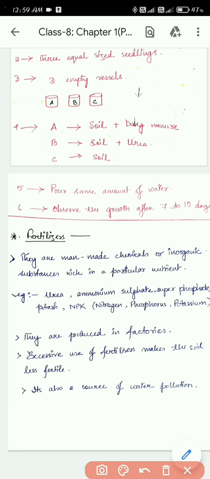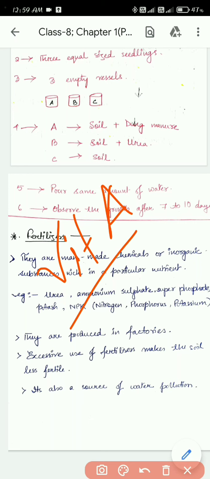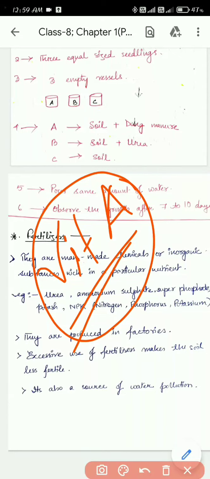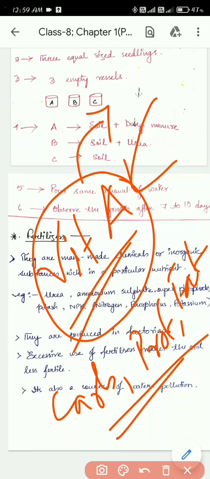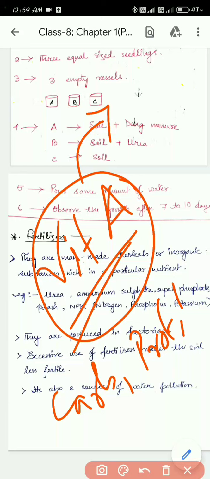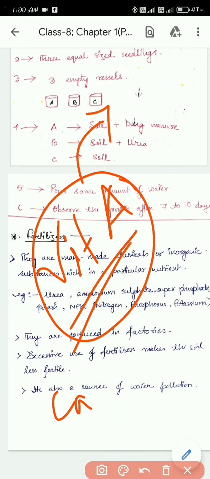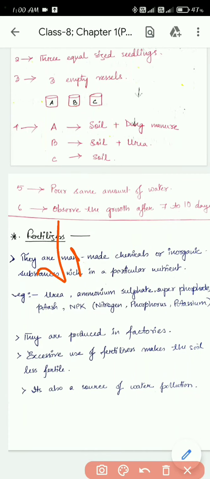Now, if we go to the pharmacy and buy a tablet of vitamin A, then what will happen? When we consume the tablet, will we get other nutrients also? If you eat the tablet, you will only get what? Vitamin A only. By consuming the tablet of vitamin A, you won't be getting carbohydrates, proteins, fats. You won't be getting all these things. You will only and only get vitamin A. If you consume a vitamin C tablet, you will only get vitamin C. You won't be getting vitamin A or fats or protein.